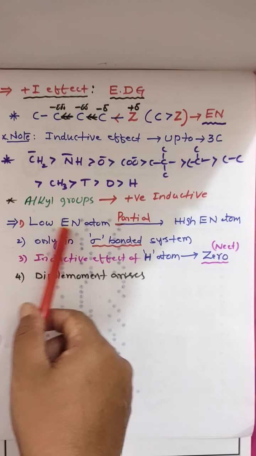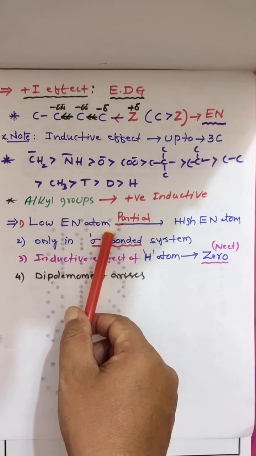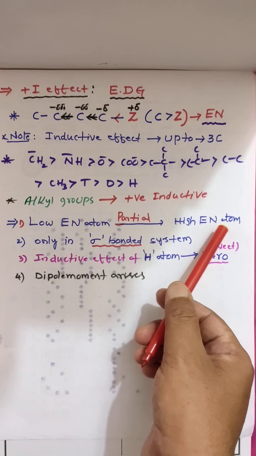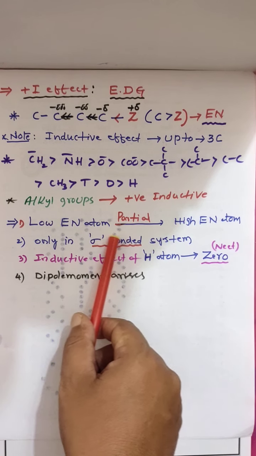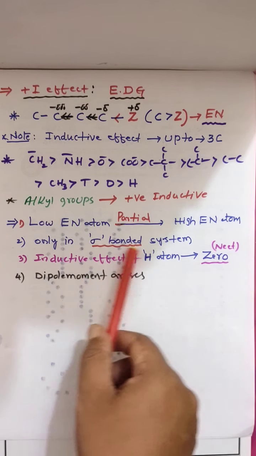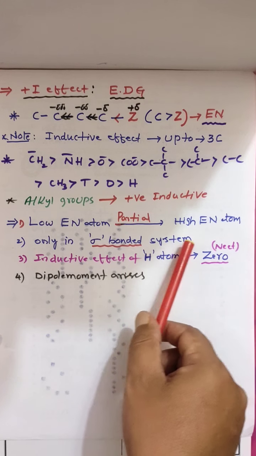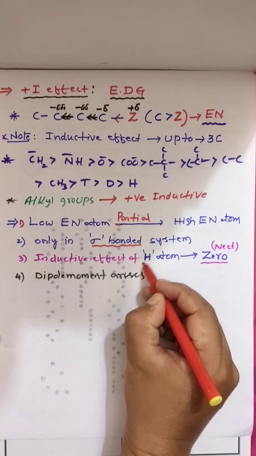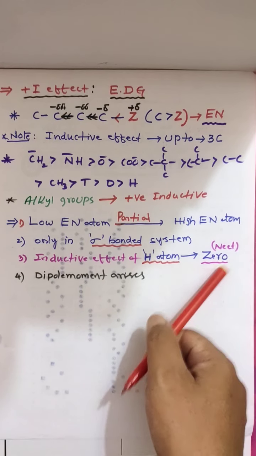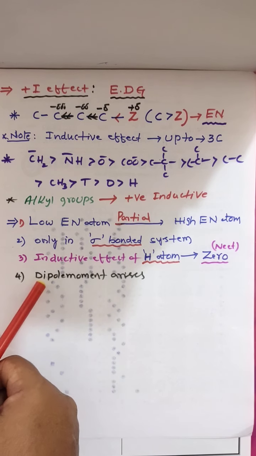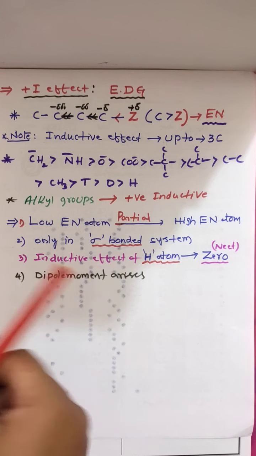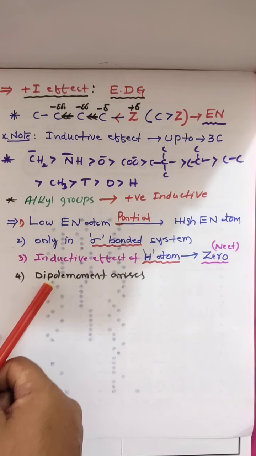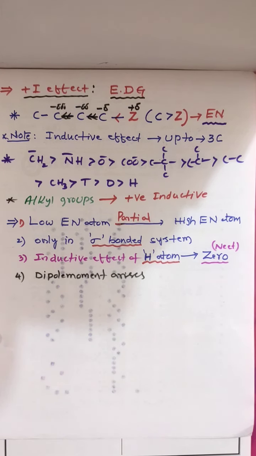Electrons are moving partially from low electronegative atom to high electronegative atom, whether positive inductive effect or negative inductive effect. Only sigma electrons are involved in the system. Next, inductive effect of hydrogen atom is 0. And due to displacement, whether negative inductive effect or positive, dipole moment is going to arise.